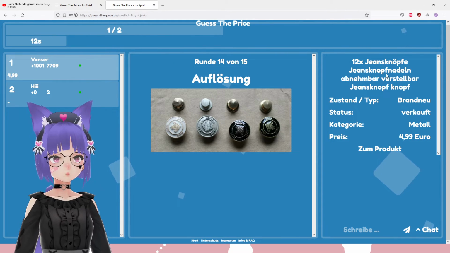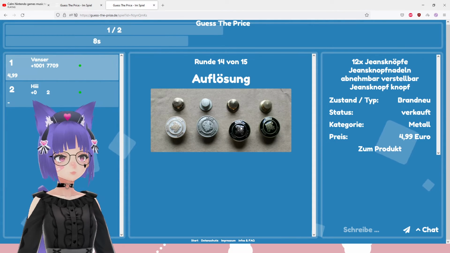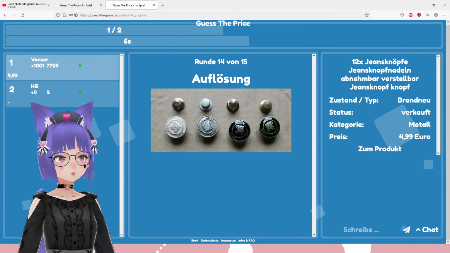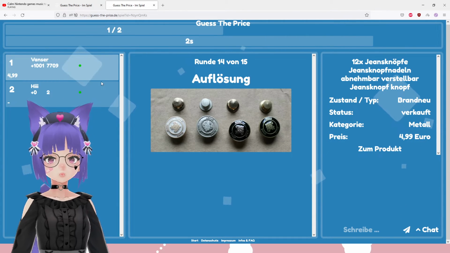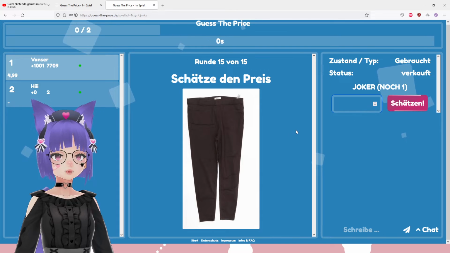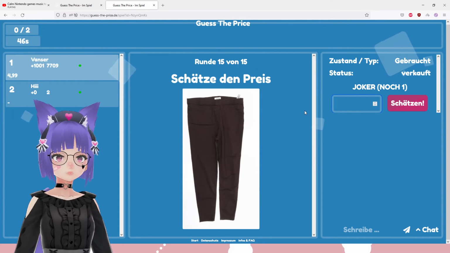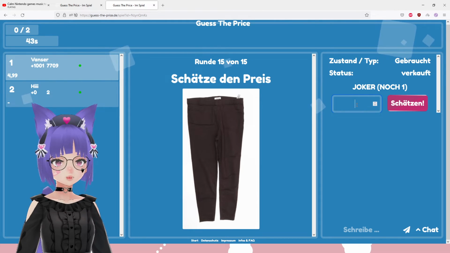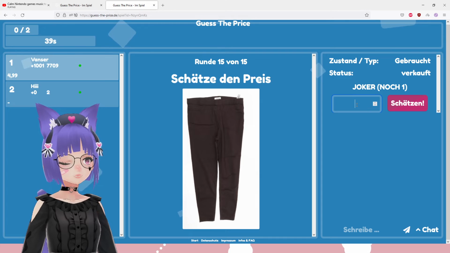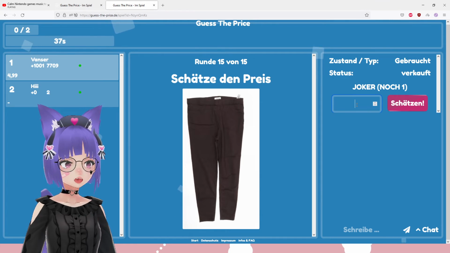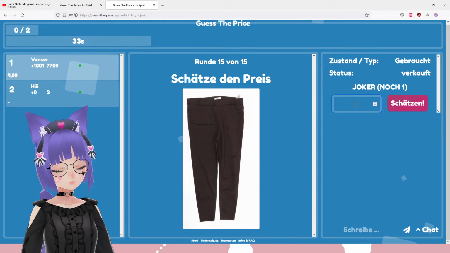499! We did it! Oh, it's for the jeans. So I thought it's for a suit, but I guess... See, if I would have gone with 5, I would have been wrong, kinda. But now since I went with the 99 at the end again, there we have the last product, which is pants. Not very nice looking pants, but even very low quality pants can be pretty expensive. And the difference between low quality pants and high quality pants is really high.